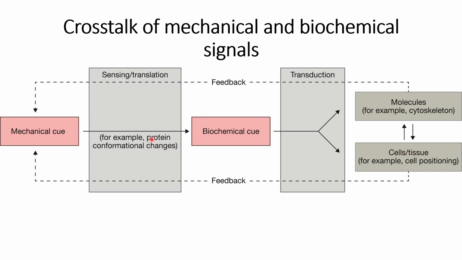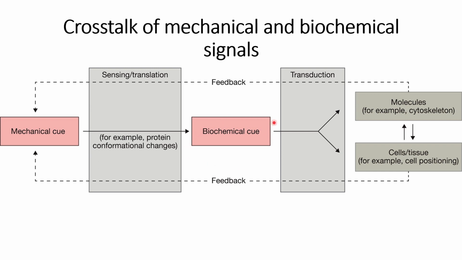Those conformational changes trigger a biochemical cue within the cells, or in other terms, change the cellular signaling pathways, such as the stretching of ectomycins that we saw is triggered whenever integrins interact with the cellular matrix.